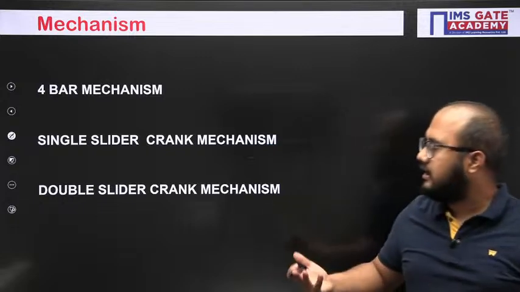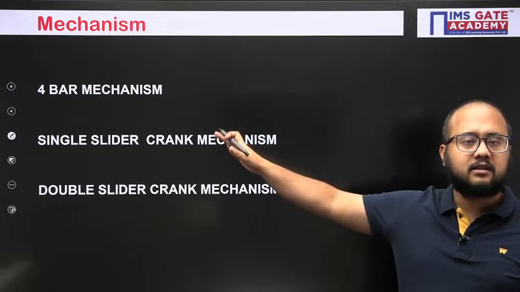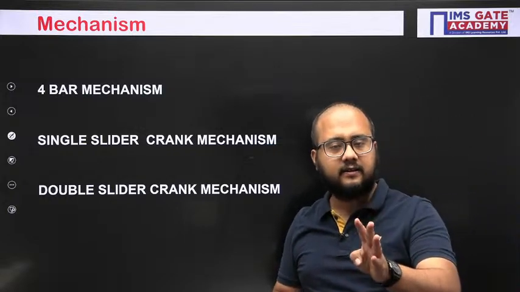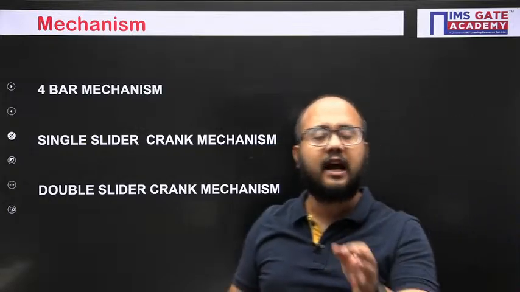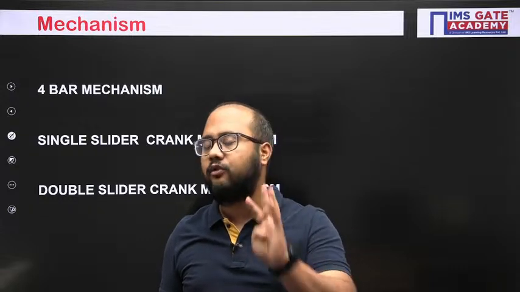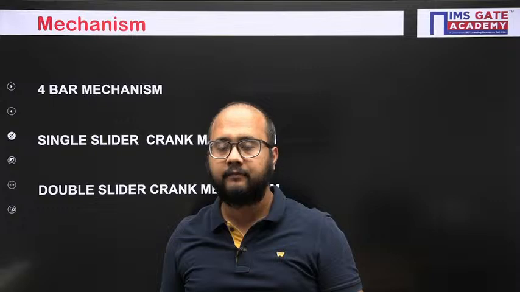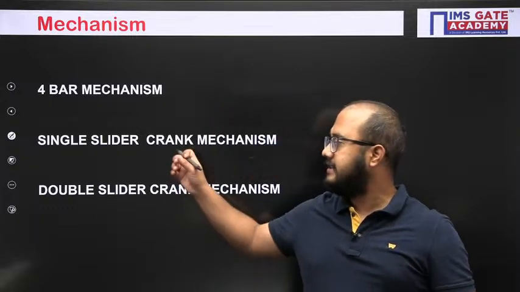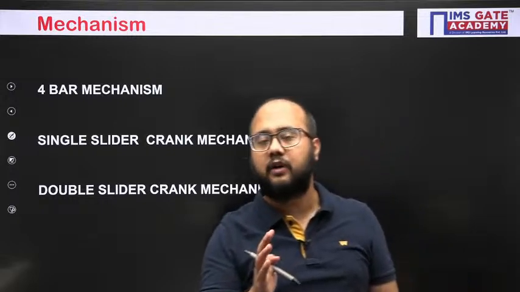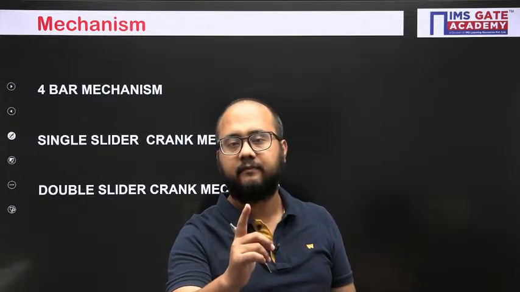But before that, what is a 4-bar mechanism? It's simply a mechanism formed by 4 links, and all the joints are turning joints. 4 links and 4 turning joints will be there. In a single slider crank mechanism, there will be 3 turning joints and 1 sliding joint.